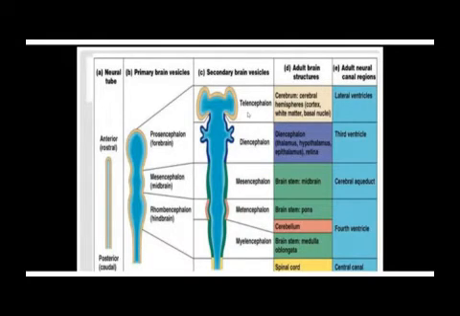And because the telencephalon has two sides, one on the left, one on the right, these sides are going to form what we call the hemispheres of the cerebrum, a right hemisphere and a left hemisphere, made up of the outer cortex and an inner medulla, which is white matter.